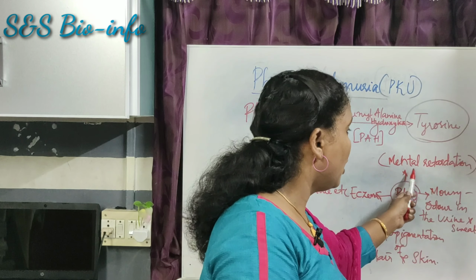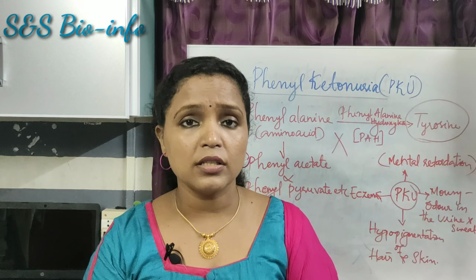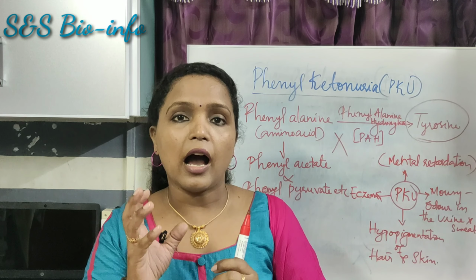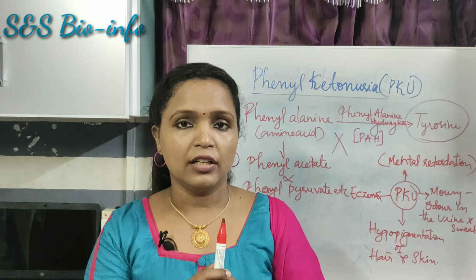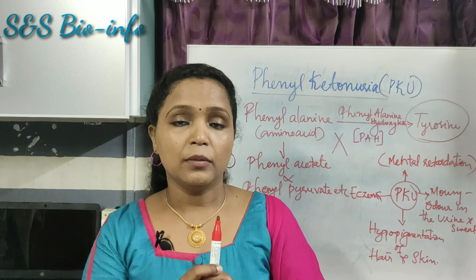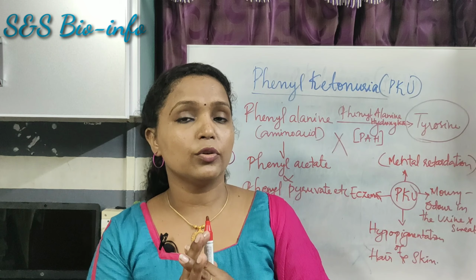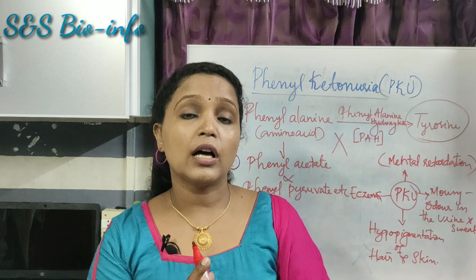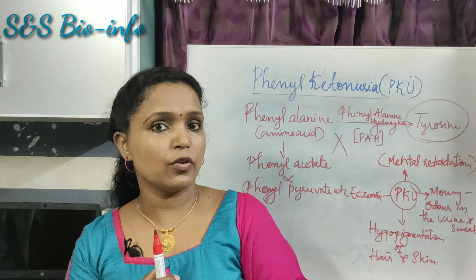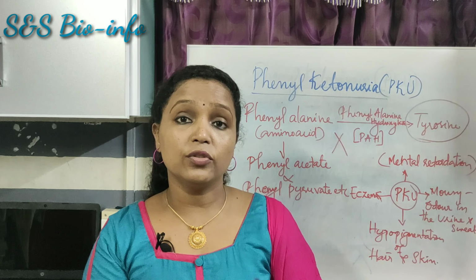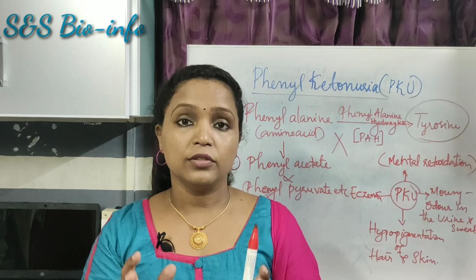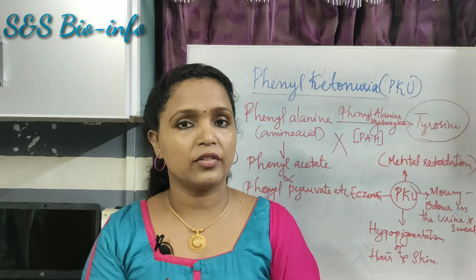For example, how does mental retardation occur? The accumulation of phenylalanine and its derivatives affects the activity of the brain, because neurotransmitters like dopamine and norepinephrine are all synthesized with the help of tyrosine. So, deficiency of those neurotransmitters surely affects the functioning of the brain, so that it will lead to mental retardation.